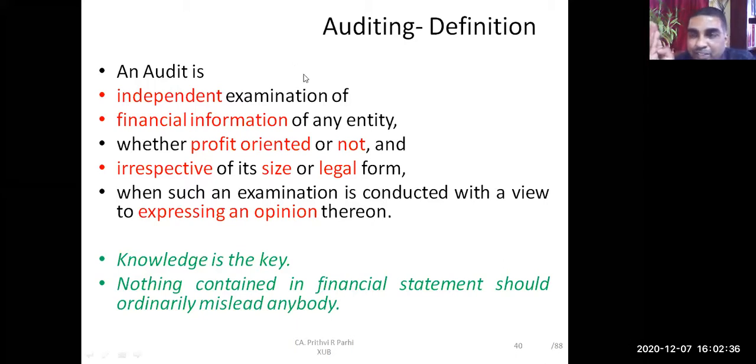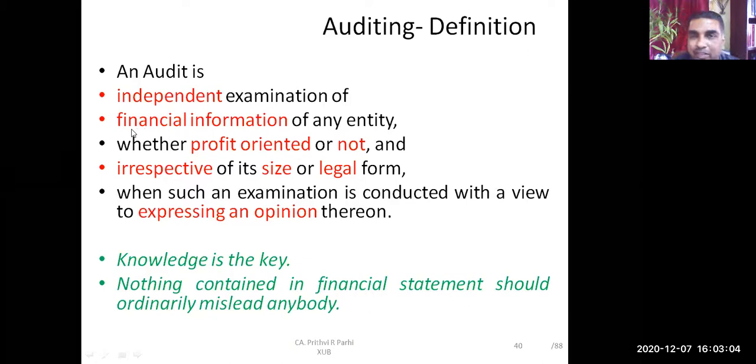Now here, the first part of the definition says it is an independent examination. If the auditor is somehow related to the organization, let us say the auditor is supplying material to the organization, then he is not independent. He is not an independent auditor. So that process we cannot call auditing. So when I talk about audit, it is an independent examination.